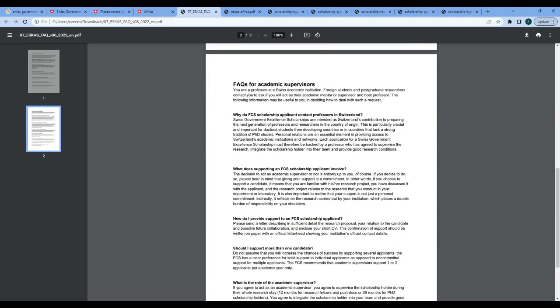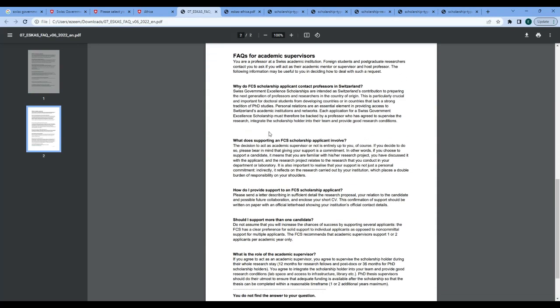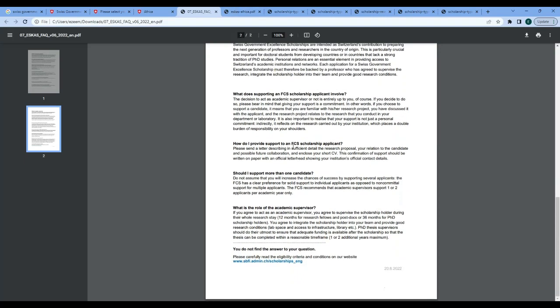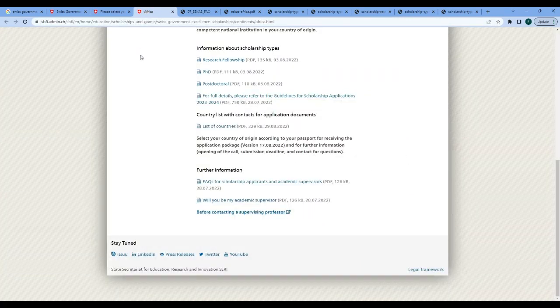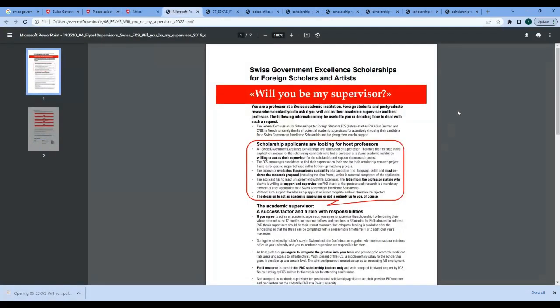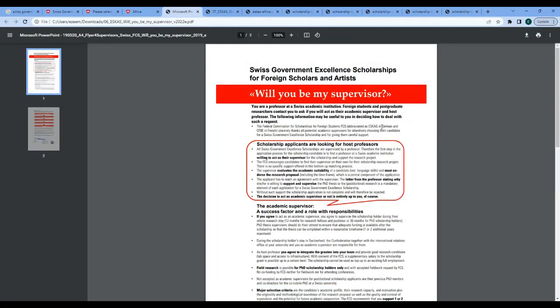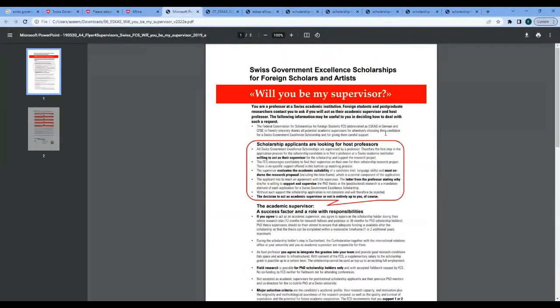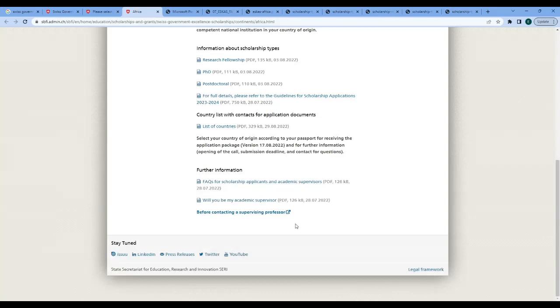On the other hand, there is frequently asked questions for academic supervisors, and it is tailored to the academic advisors to be able to provide you with the information that you need when you contact them. Very importantly, they are very, very detailed here, and they provide us with a document called "Will you be my academic supervisor?" And they are trying to indicate the roles and responsibilities of an academic supervisor, also indicating the application procedure, and it is something that both the applicant and the professors should be able to go through to provide the needed information for successful application.